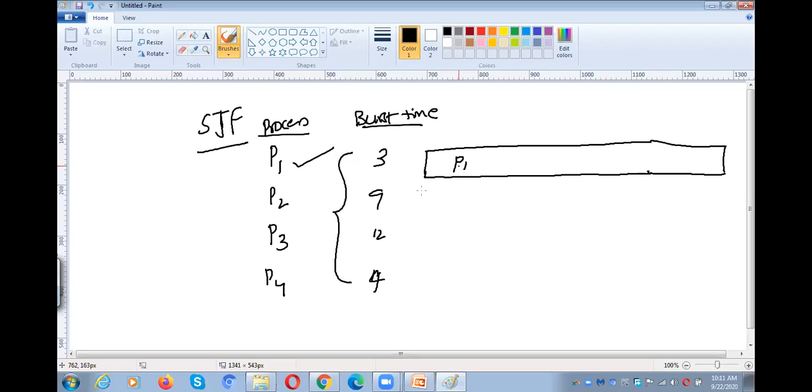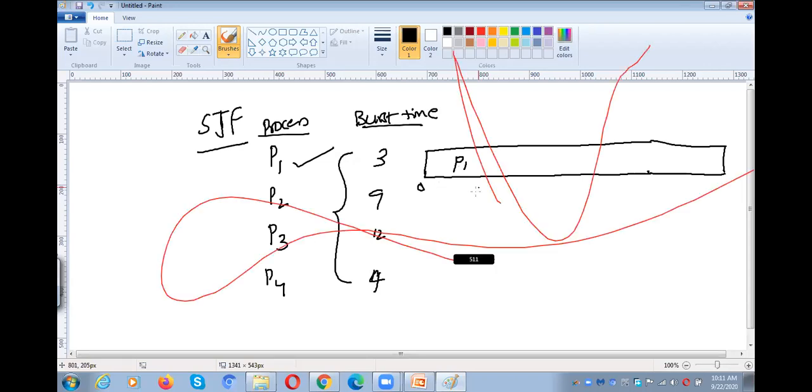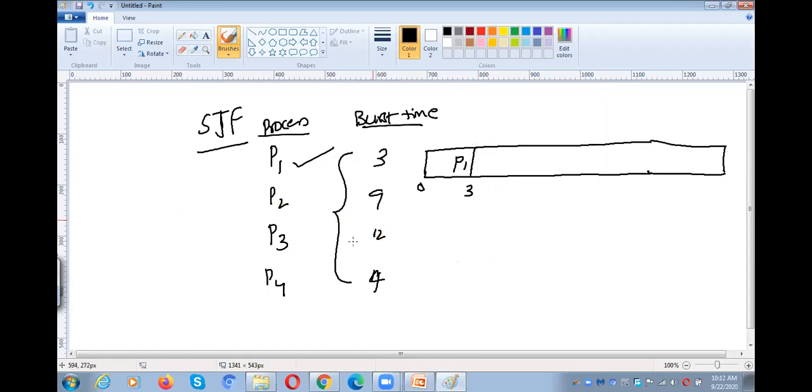Because P1 CPU time is less, 5. So after that, P2, P3, P4. In those 3 processes, which process has the shortest burst time? P4, ma'am. P4 has the shortest burst time.